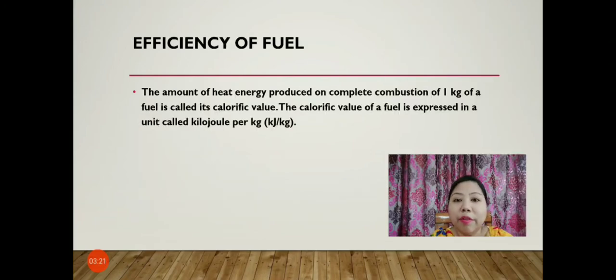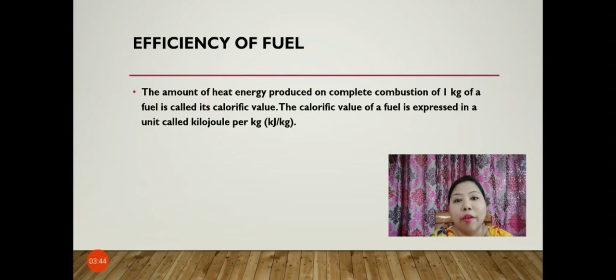Now children, if I ask you to boil a given quantity of water using cow dung cake, coal or LPG as fuel, which fuel would you prefer and why? Obviously, you would consider the fuel which would give out more energy.